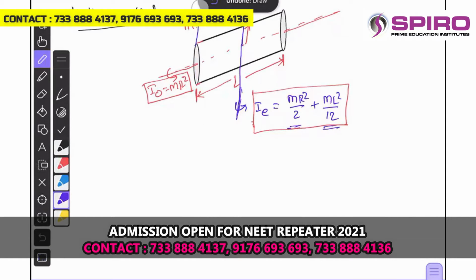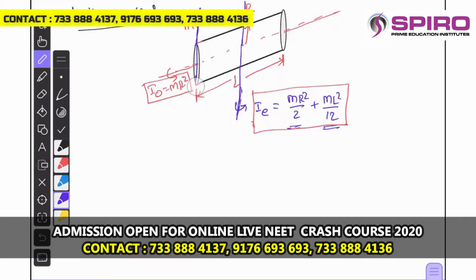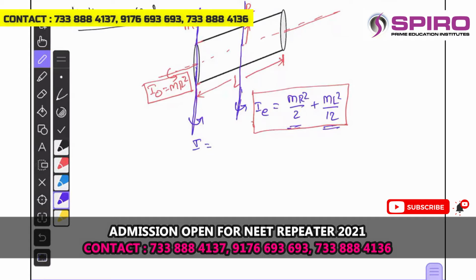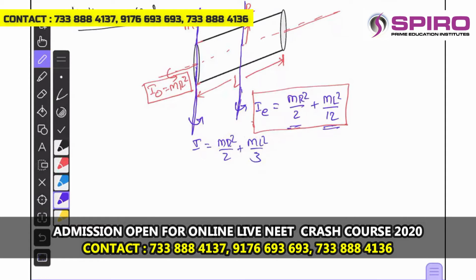This is the axis. Let us consider this axis is parallel to the equatorial axis and passing through one of the ends. About this axis, the I is given by mr square by 2 plus ml square by 3. This result also we can get from a rod configuration and ring configuration.